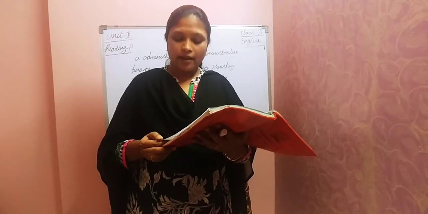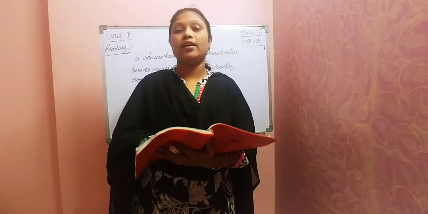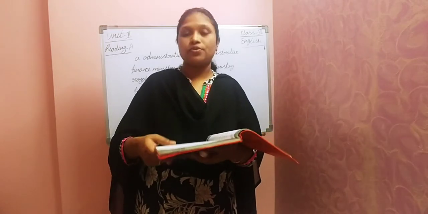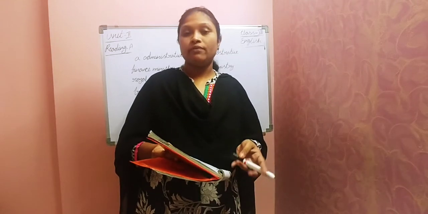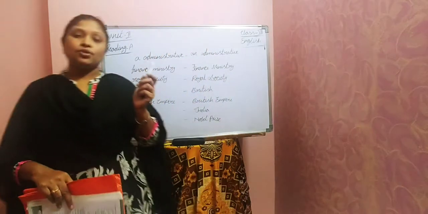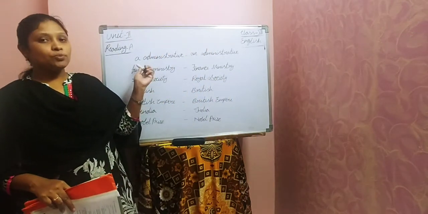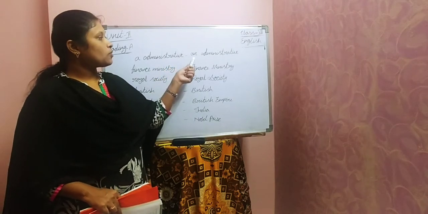He took up a administrative job in the finance ministry in Kolkata. Next sentence. A administrative. What we have to say? An administrative. We know the rules of articles, right? Before vowels, we have to use an. So in the textbook, it was given like a administrative. But what is the correct one?